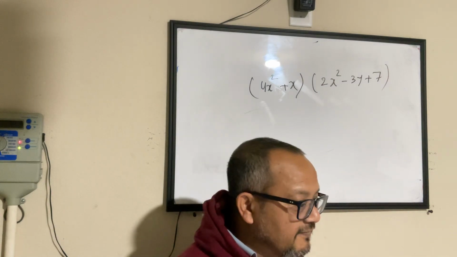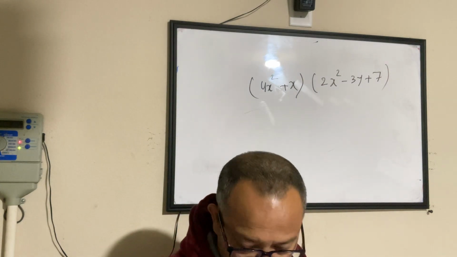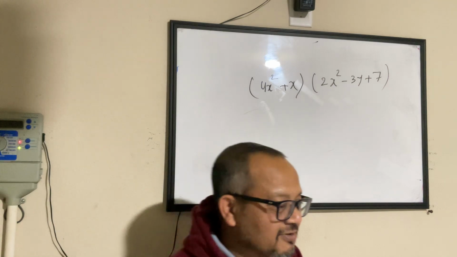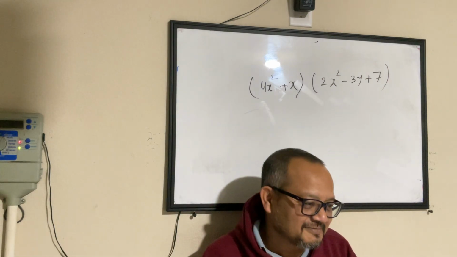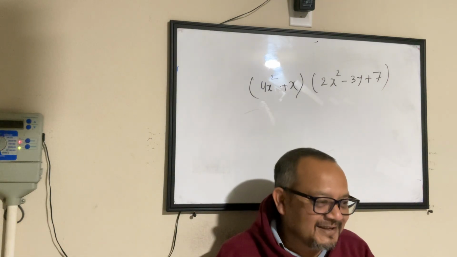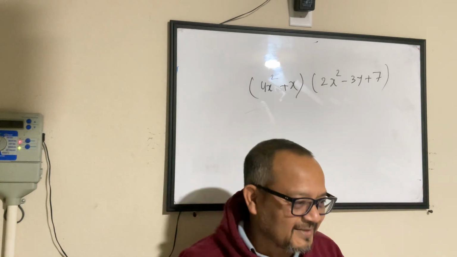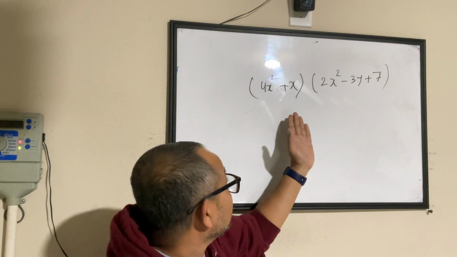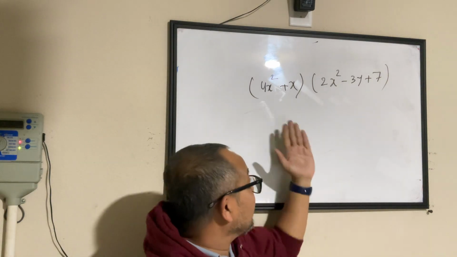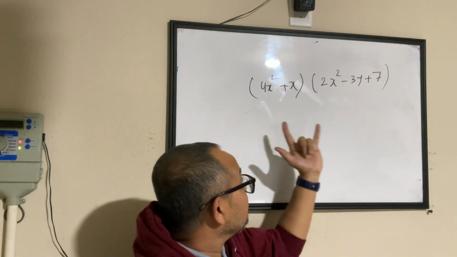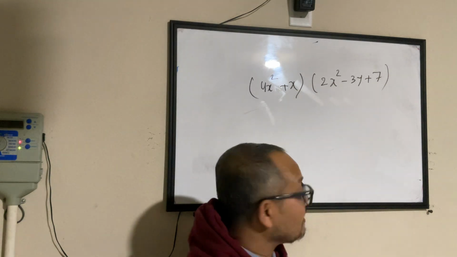You have 5 to 7 minutes to solve this problem, and I will relax while you are doing it. See, the teacher is taking undue advantage of you guys, okay? I'm reading the question for you guys. 4x squared plus x in brackets, multiplied with 2x squared minus 3y plus 7.